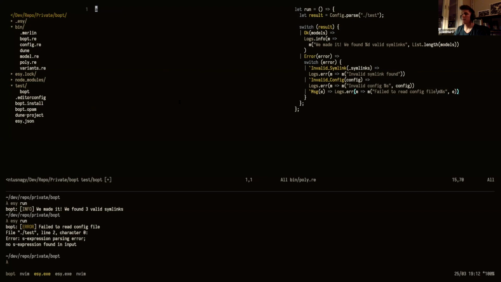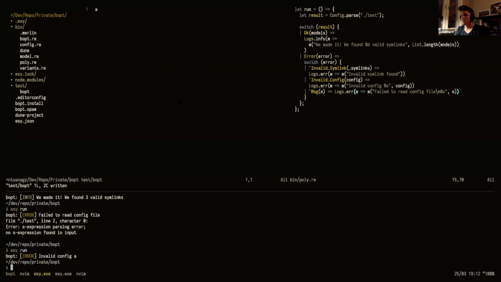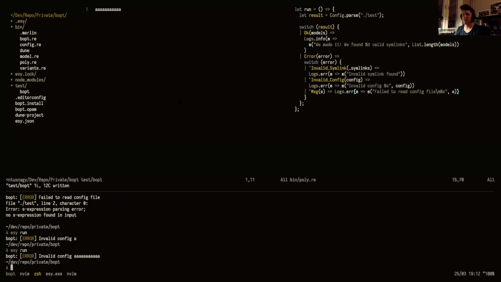And then we can add that. So now we just have an atom. We don't have an actual list. Invalid config. And now we just print the config. So right here, run it. Yeah. So the config A is invalid. And this is not the most pretty error message. I haven't actually gotten to the part where I'll report this properly to the user, which is only myself right now. So.